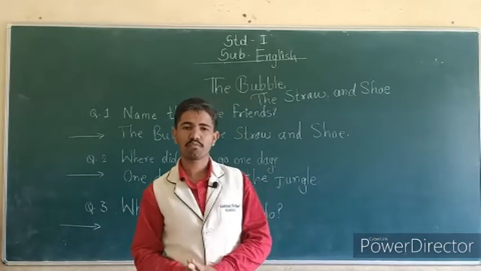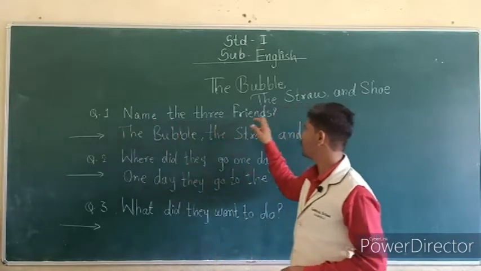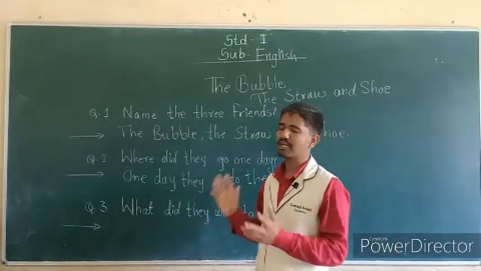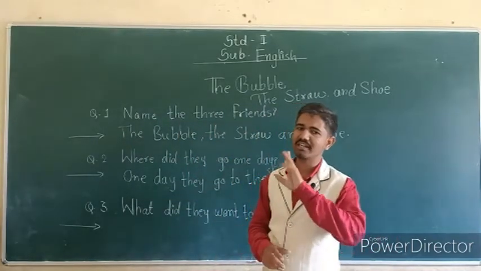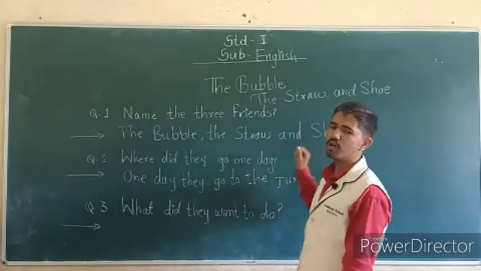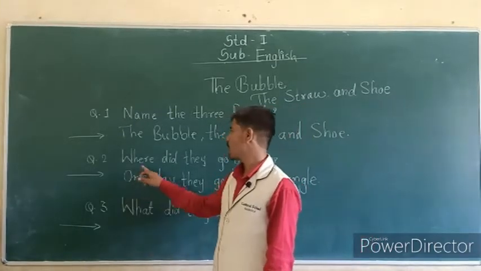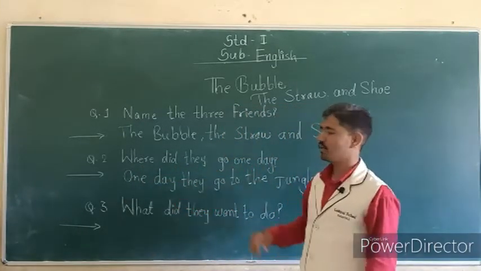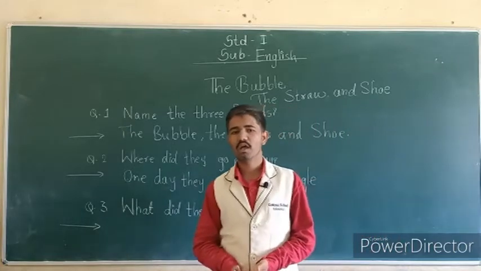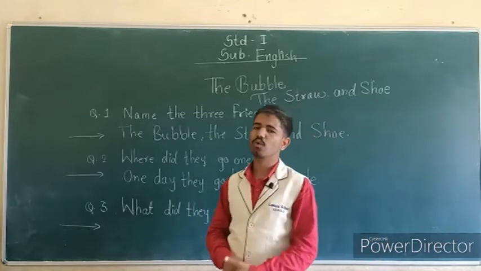Okay, so see, all of you understand those two questions. First question: name the three friends. You know about that story. In that story, there are three characters, and these characters are the friends: the bubble, the straw, and the shoe. Next, second question: where did they go one day? One day they go to the jungle, otherwise called the forest.